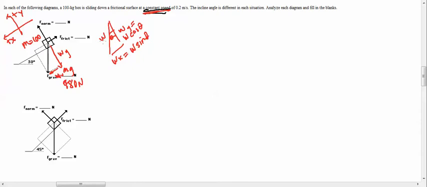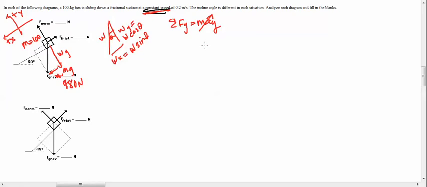Okay, cool. So let's add up the forces in the y direction. Mass times acceleration in the y direction. There is no acceleration in the y direction because it's not moving up and down. It's actually moving right and left. Very good.